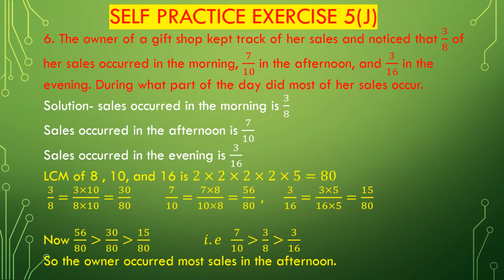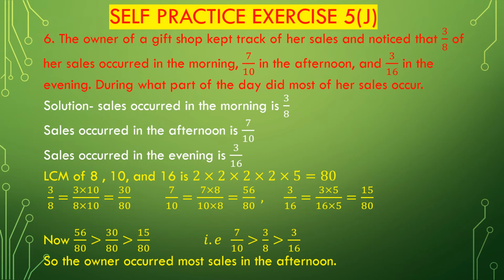Now we solve question number 6, which is a word problem. Question number 6: The owner of a gift shop kept track of her sales and noticed that 3 divided by 8 of her sales occurred in the morning, 7 divided by 10 in the afternoon and 3 divided by 16 in the evening. During what part of the day did most of her sales occur?